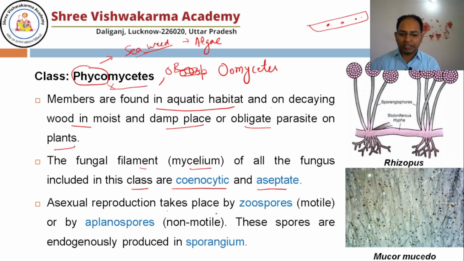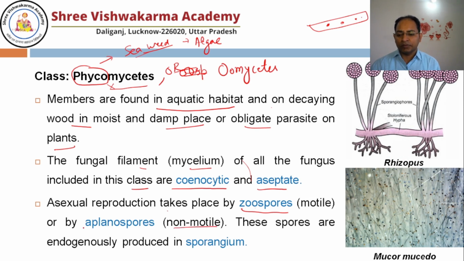Asexual reproduction takes place by spores in this case. Spores are of two types. If spores are motile, means they have flagella for locomotion, those kind of spores are known as zoospores. And in some species, although spore formation takes place, they are non-motile.